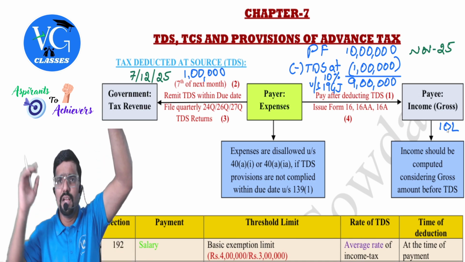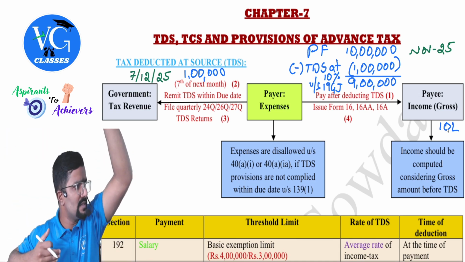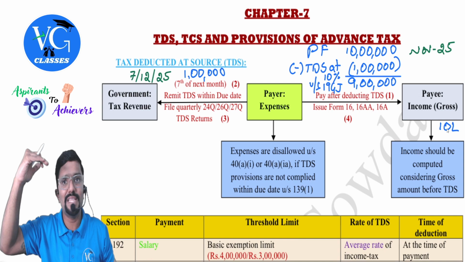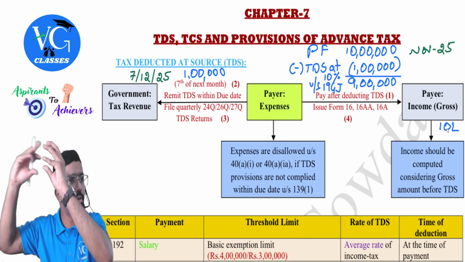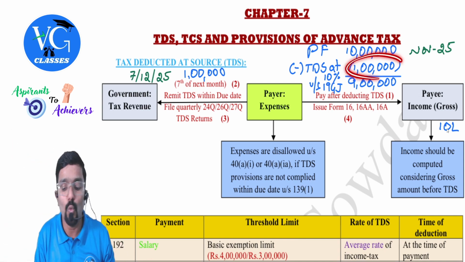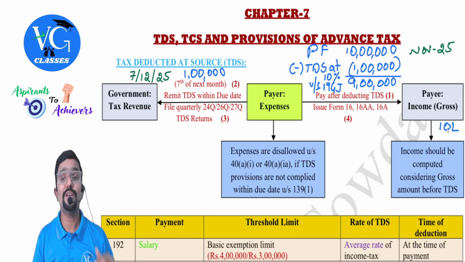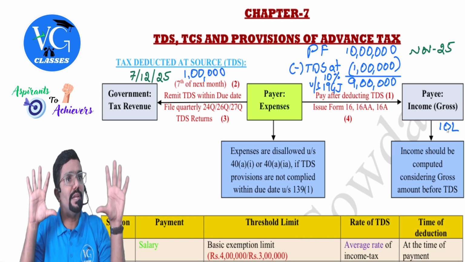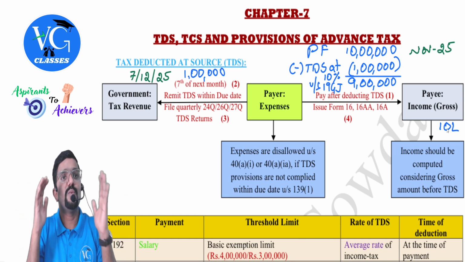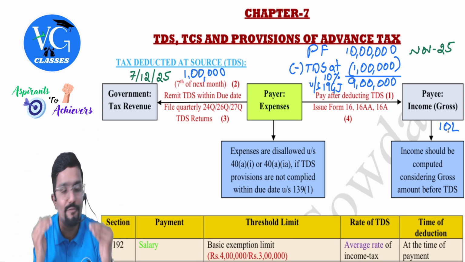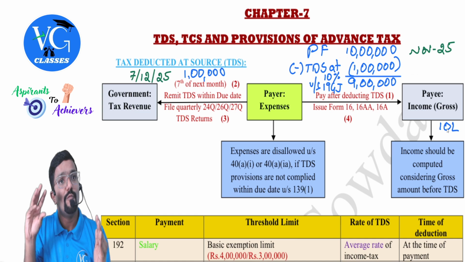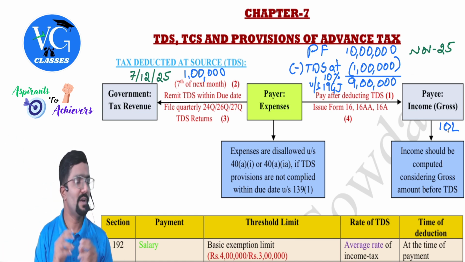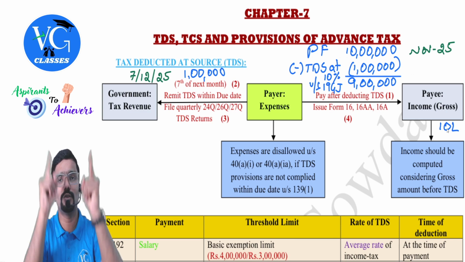You consider 10 lakh and you would have earned a number of incomes like this. Calculate total income. On total income, calculate tax liability by applying the tax rates. From total tax liability, you will get a credit of 1 lakh. Correct? Because you might think, sir, I have received only 9 lakh, but you are telling income is 10 lakh. What about 1 lakh? Guys, while calculating income, please consider full 10 lakh. But from the total tax liability, you will reduce 1 lakh, because it is as if you have paid 1 lakh to the government.